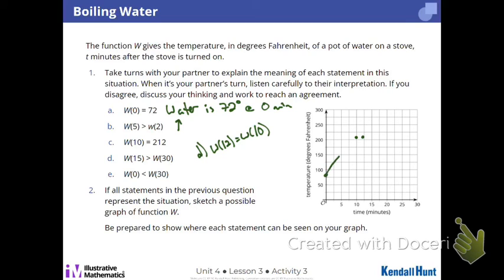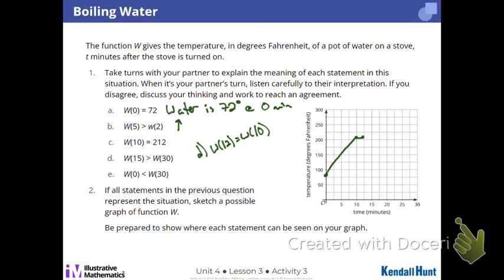Okay, so here's where I am. It's going up, then it stays the same. Why doesn't it get hotter than 212? Do you guys know the science? It turns into steam, it boils, which stays the same temperature, right? So that's why after 212 it doesn't change. It's also why Instant Pots can cook food fast. Under pressure, the boiling point is a higher temperature because it's pushing down on it, so it cooks faster because it's much hotter.